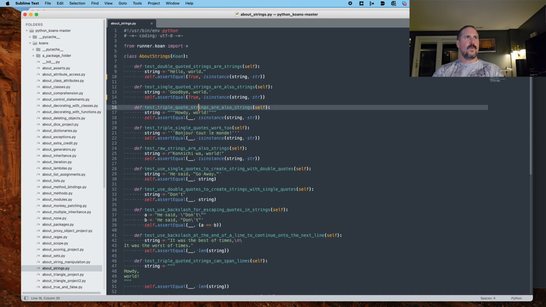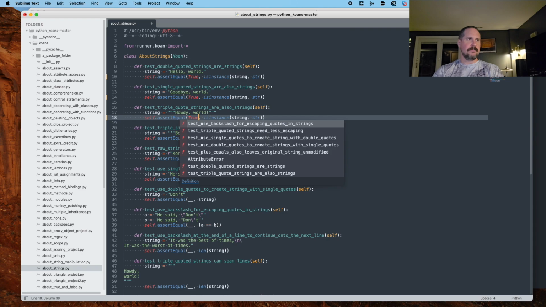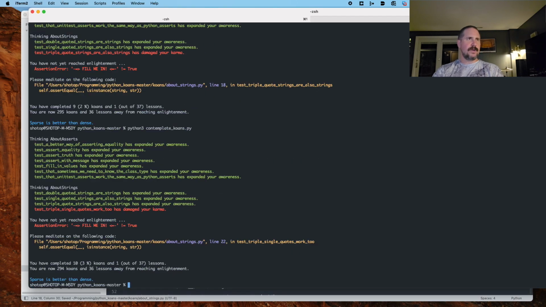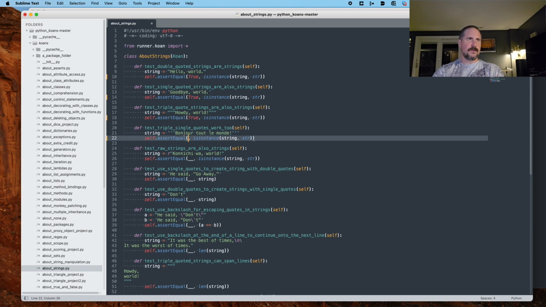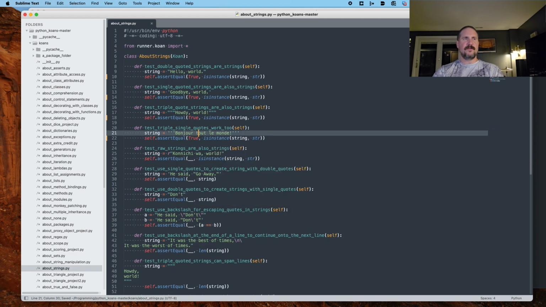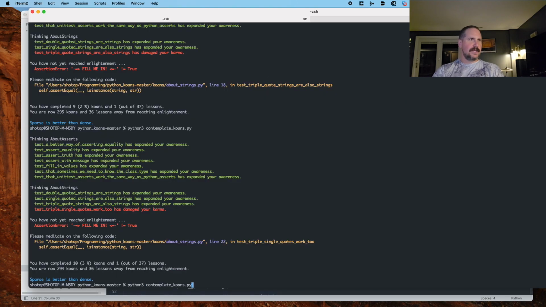Next up, line 18. Test that triple quote strings are also strings. Wow, 3 quotes. All right, same exact thing. So you can put 3 quotes around your string, and I'm going to assume, again, it's also a string. It is. All right, line 22. Test that triple single quotes work too. Wow, that's crazy. Instead of triple double quotes, we've got triple single quotes. Again I expect the same thing, that this is also a string, so this is going to evaluate to true when passed to is instance. And that is the case.